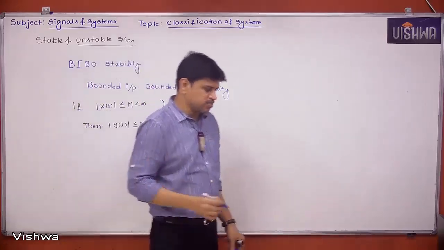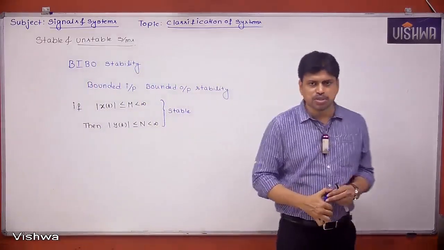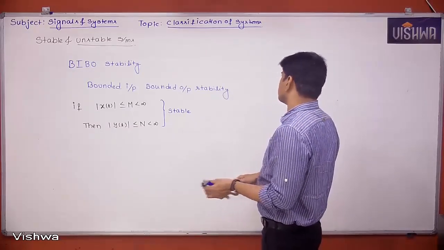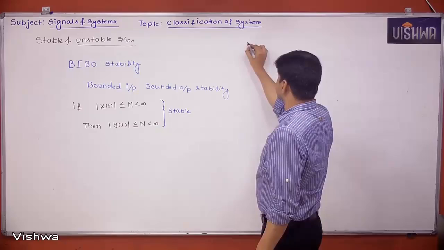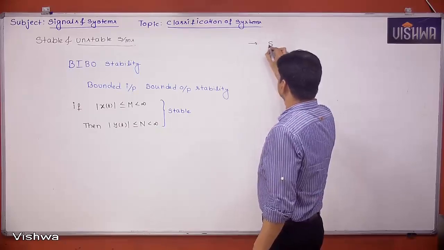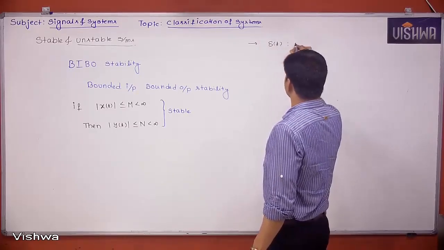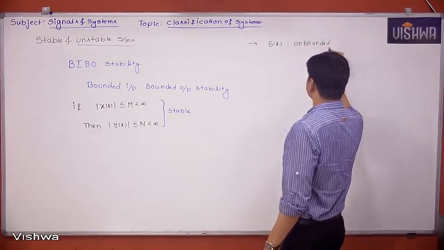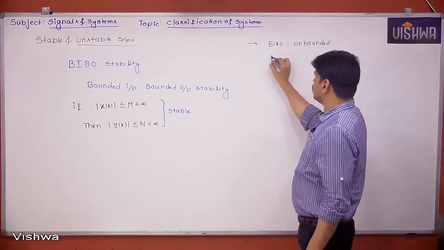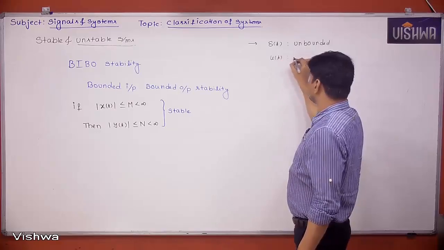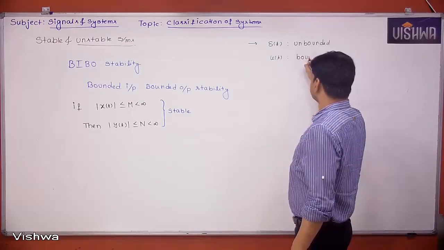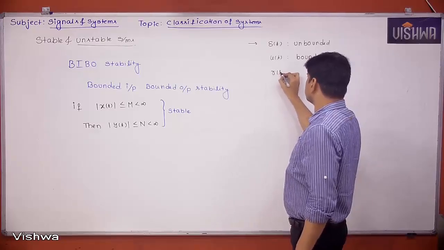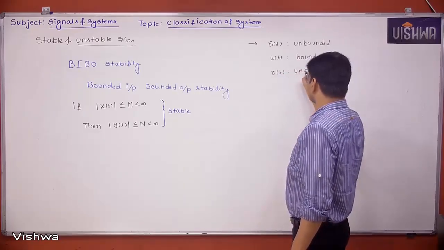Okay, take it. For bounded inputs, we have to get bounded outputs. You might remember some signals which are bounded signals, some are unbounded signals. Let's say delta t, bounded or unbounded, which is unbounded because its amplitude is tending to infinity at t equal to 0. u of t, bounded. r of t, unbounded.